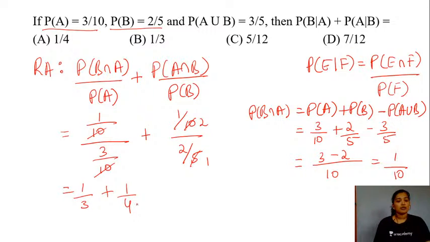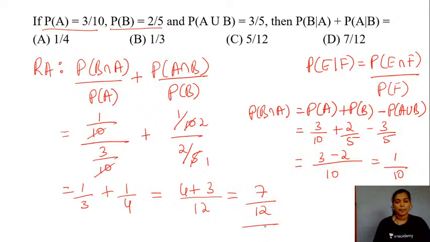Now you have the value as 1 by 3 plus 1 by 4. The least common multiple between your 3 and 4 is 12, right? So this would be 4 plus 3. So the answer here is 7 by 12. So the right option is your option D, students.